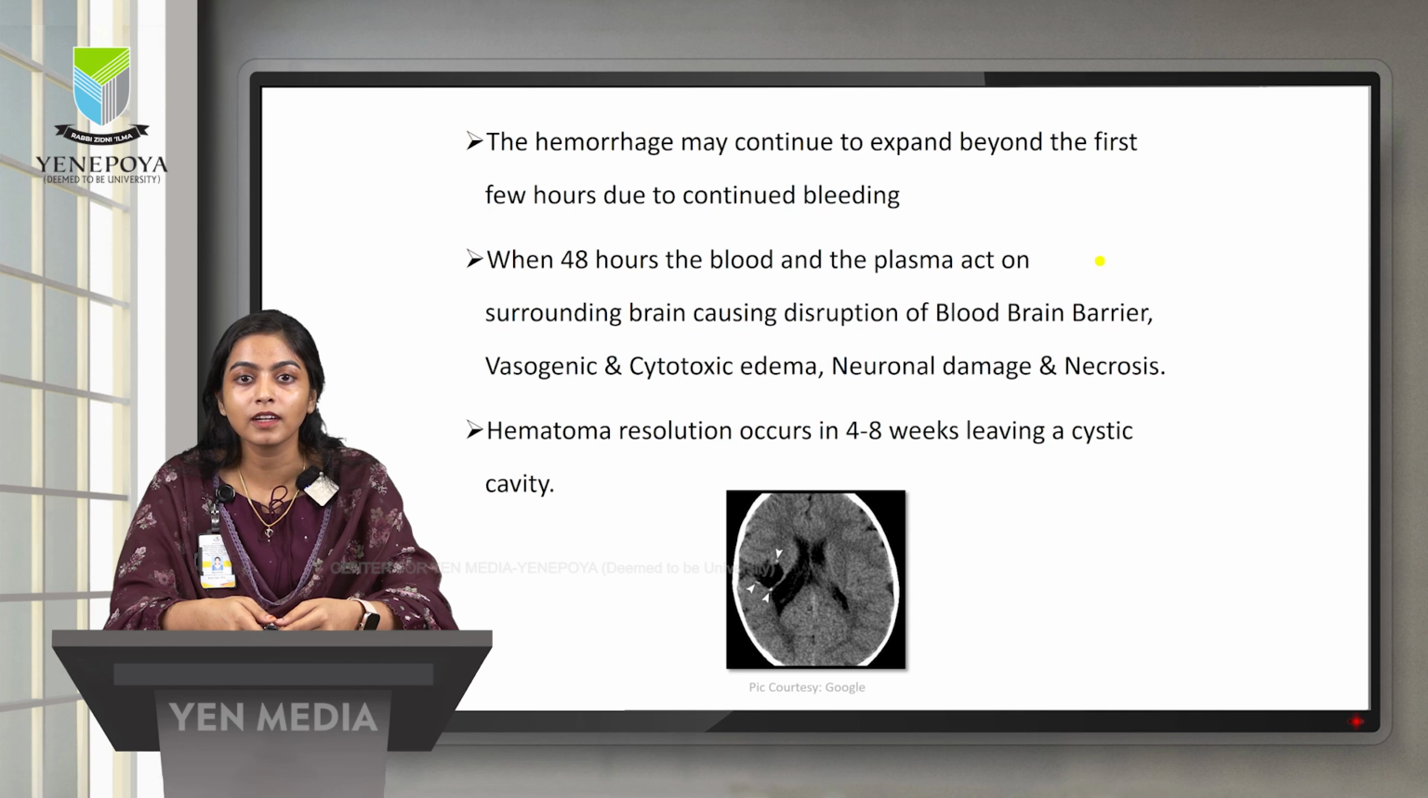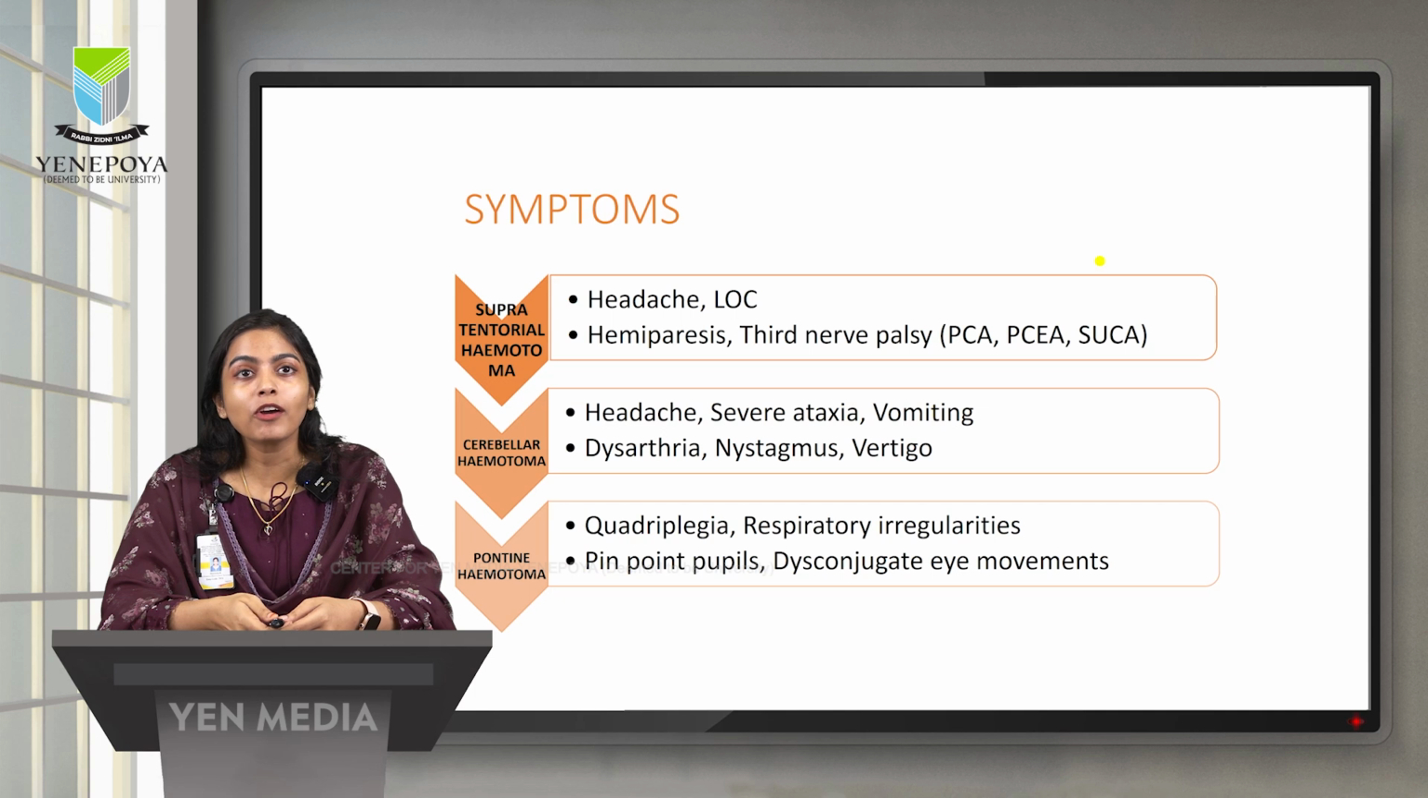of the blood-brain barrier. And also you can see cytotoxic edema, neuronal damage, and also necrosis that leads to infarction. So the hematoma basically resolves within 4 to 8 weeks, but it leaves a cystic cavity, as you can see in the MRI scan. Moving on to the symptoms.